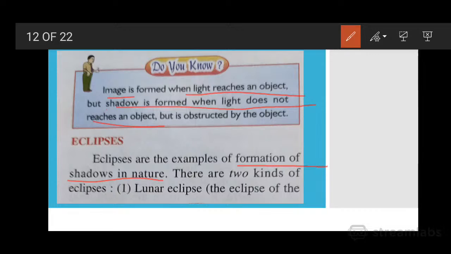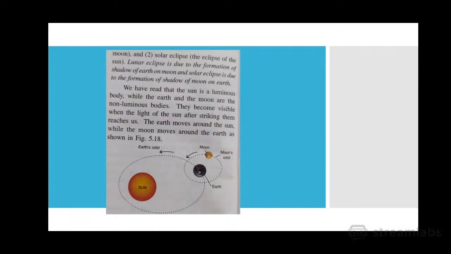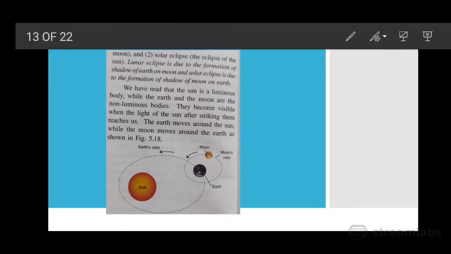There are two kinds of eclipse: solar eclipse and lunar eclipse. Lunar eclipse means eclipse of the moon, and solar eclipse means eclipse of the sun.